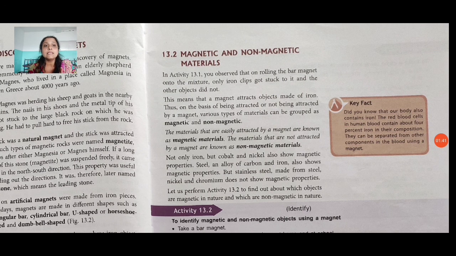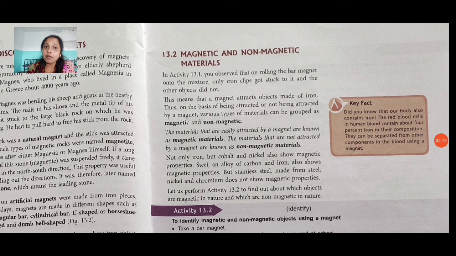Thus, on the basis of being attracted or not being attracted by a magnet, various types of materials can be grouped as magnetic and non-magnetic. The things which are attracted by the magnet are called magnetic, and those that are not attracted are called non-magnetic. The materials that easily attract are called magnetic materials, and those that do not attract are called non-magnetic materials.